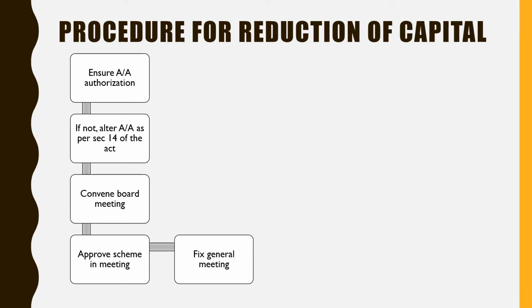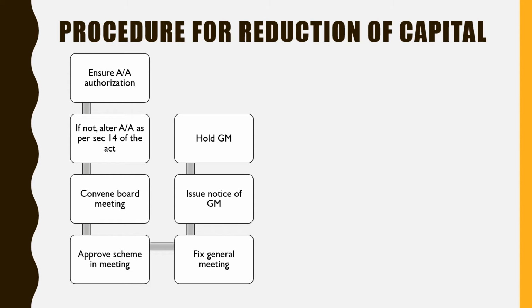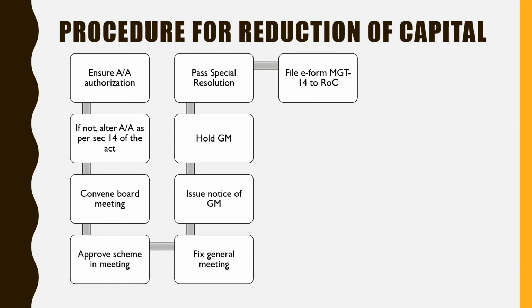Right? Then a general meeting of all the shareholders will be fixed, and the notice for this general meeting will be issued to the shareholders. After that, the general meeting will be conducted. During this general meeting, they should pass a special resolution. There should be a 3/4 majority of the shareholders to approve this scheme of capital reduction. After that, the company has to file e-form MGT 14 with the Registrar of Companies to report that they are undergoing capital reduction.